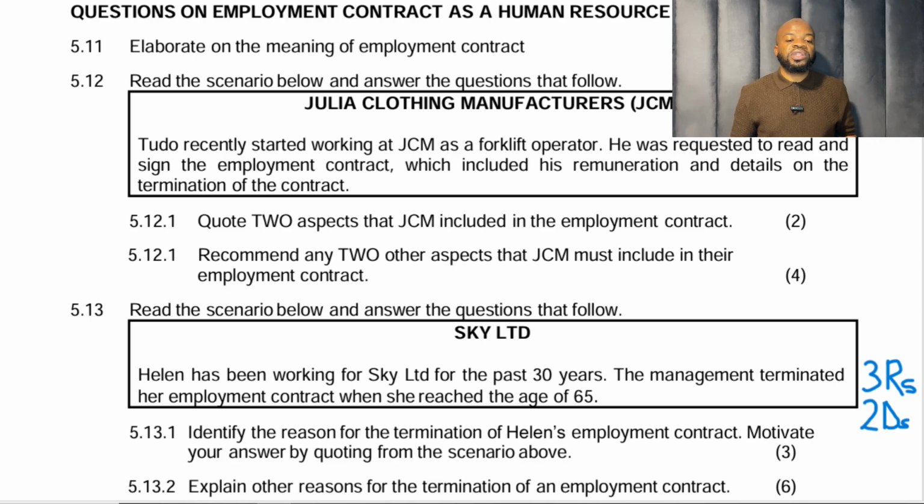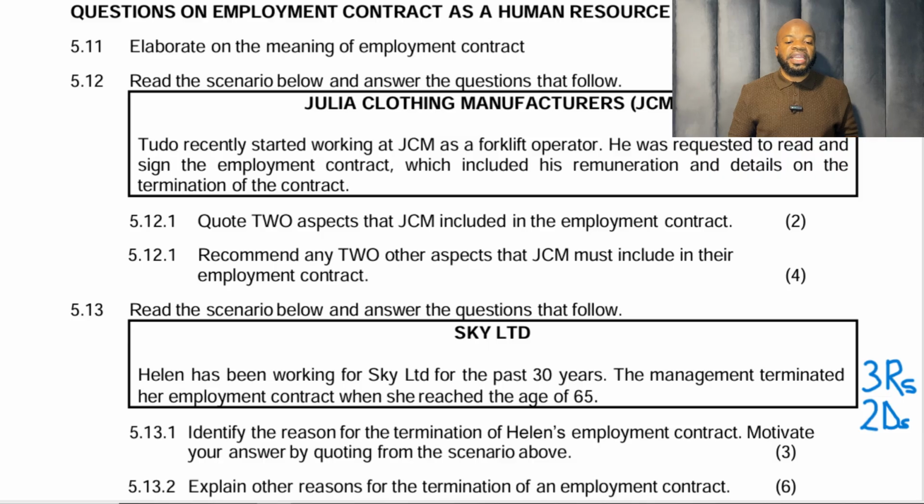5.11. Elaborate on the meaning of employment contract. An employment contract is an agreement between an employer and an employee which is legally binding. Number 12. Read the scenario below and answer the questions that follow.